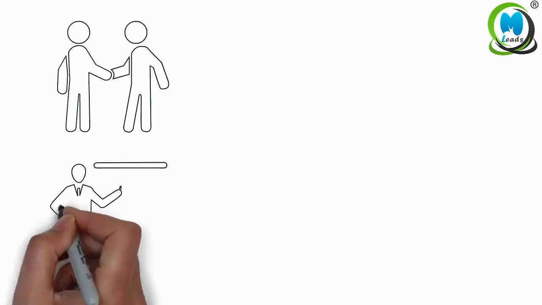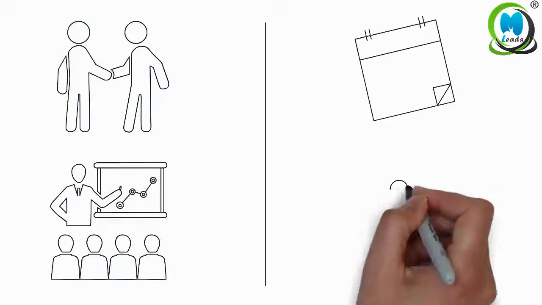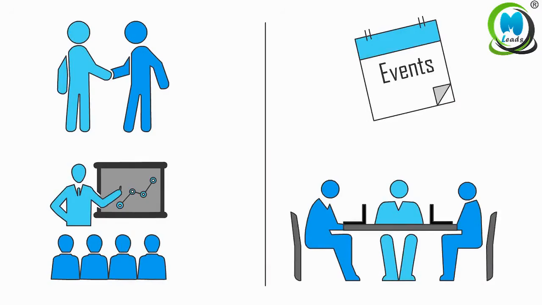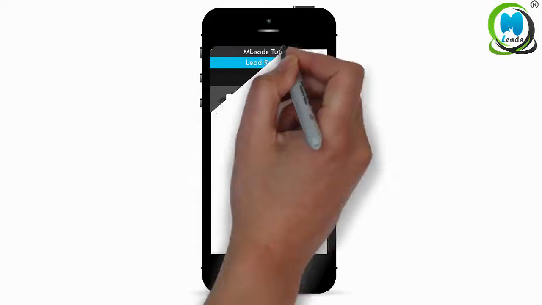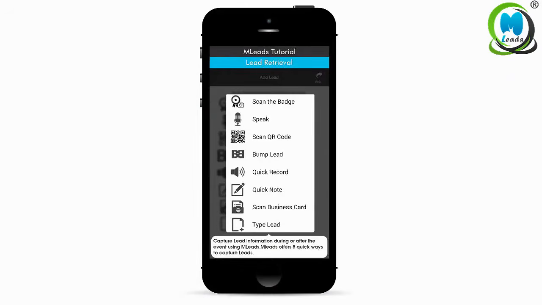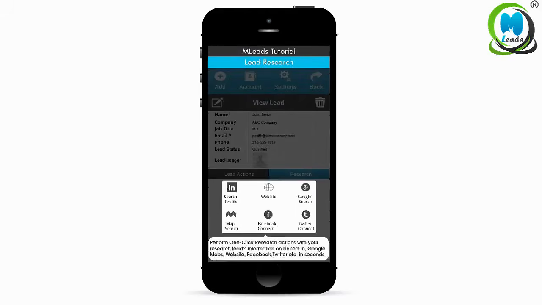MLEADS offers quick lead capture and organizing leads information based on events or meetings using scanned business card, print badge, QR code, speak lead, quick record, quick note, bump leads on instant one-click lead research. LinkedIn, Twitter, Facebook, Google, websites, etc.